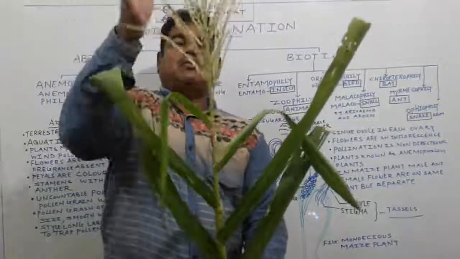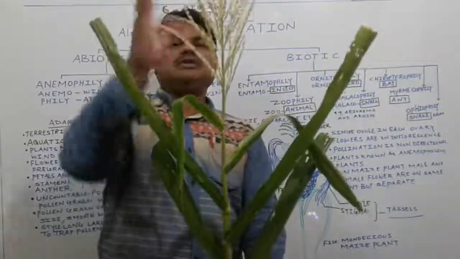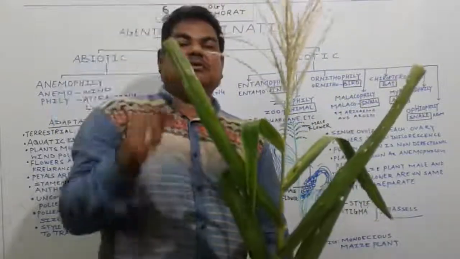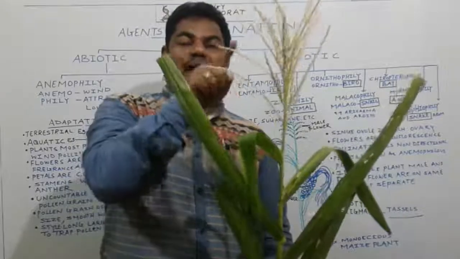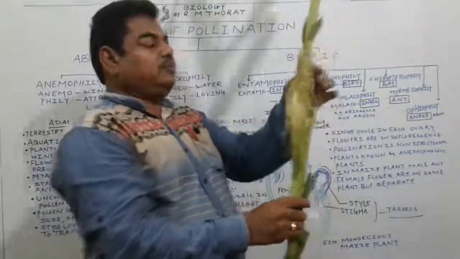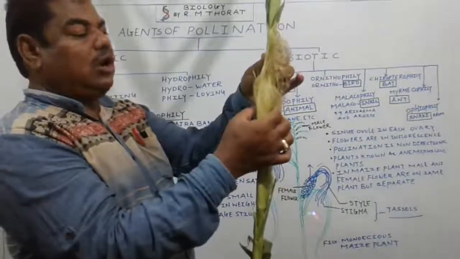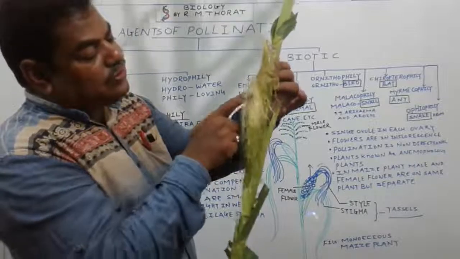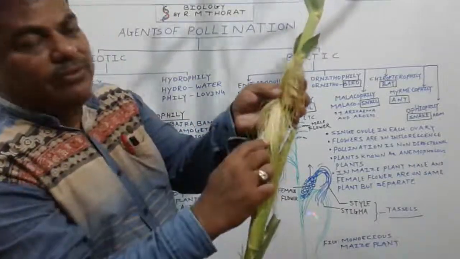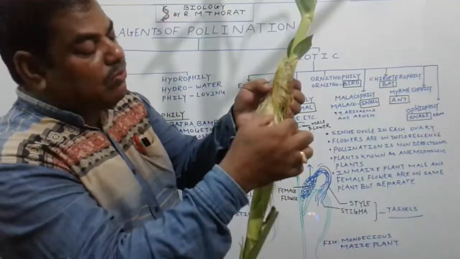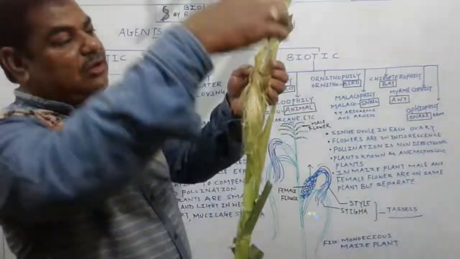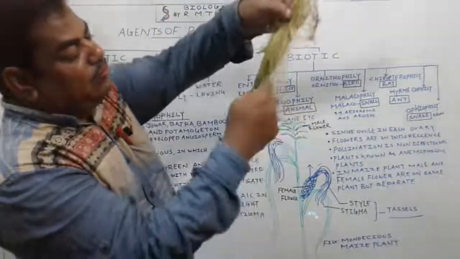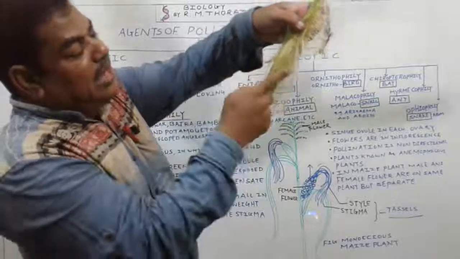These all are the male flowers, the male inflorescence. All these flowers are only male flowers. Only androecium is present in this flower; in the male flower, gynoecium is totally absent. But here, in the case of this corn, all the flowers which are present are female flowers. And from this female flower, a structure like this emerges out. This structure which emerges out from this flower is nothing but the gynoecium.